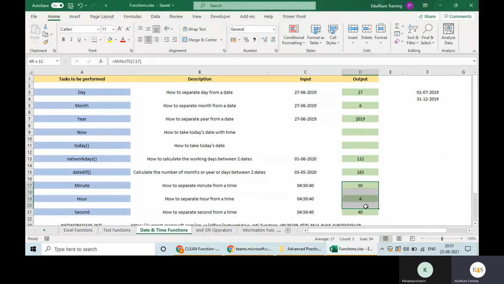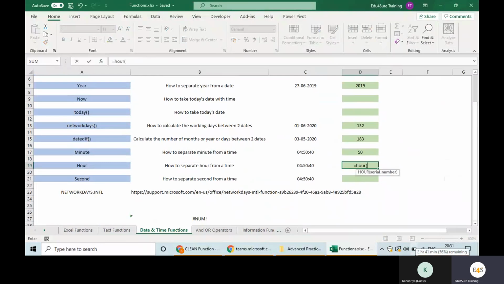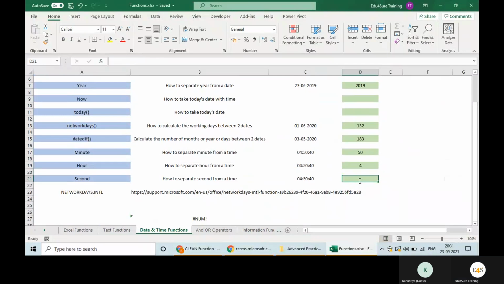Same things we have for the time. Equal to MINUTE, give the time, and it will take the minutes out. Equal to HOUR, give the time, and you have the hours. Equal to SECOND, give the time, and it will take the second out. Very easy, right?